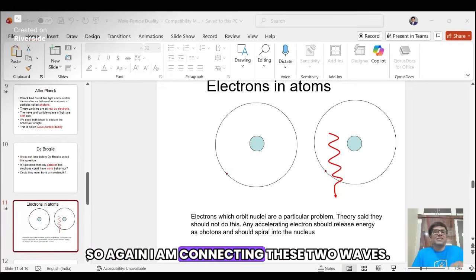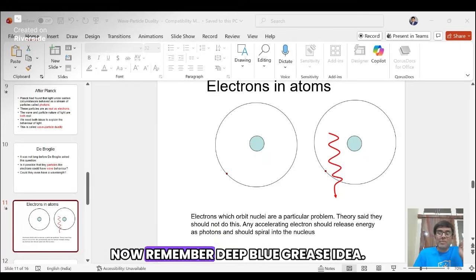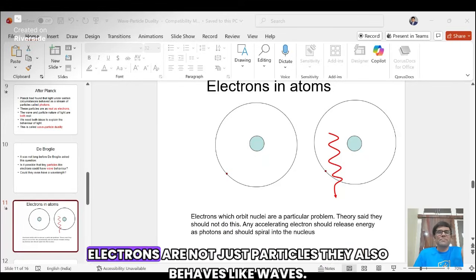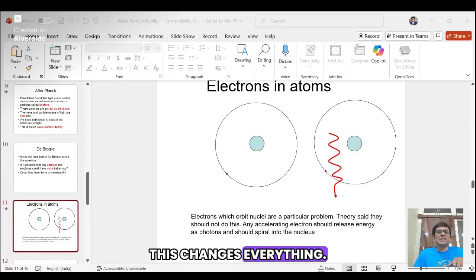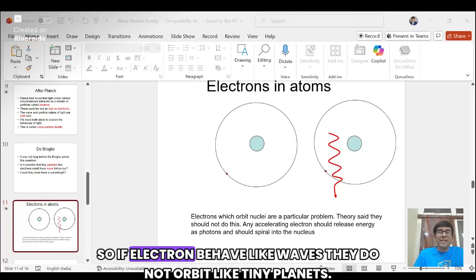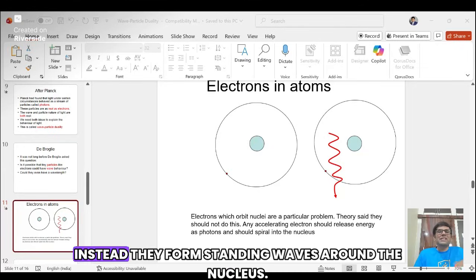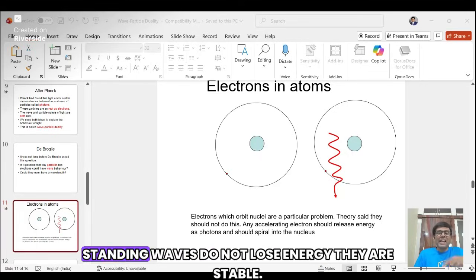So again, I am connecting these two ideas. Now remember de Broglie's idea. Electrons are not just particles, they also behave like waves. This changes everything. So if electrons behave like waves, they do not orbit like tiny planets. Instead, they form standing waves around the nucleus. Standing waves do not lose energy, they are stable.